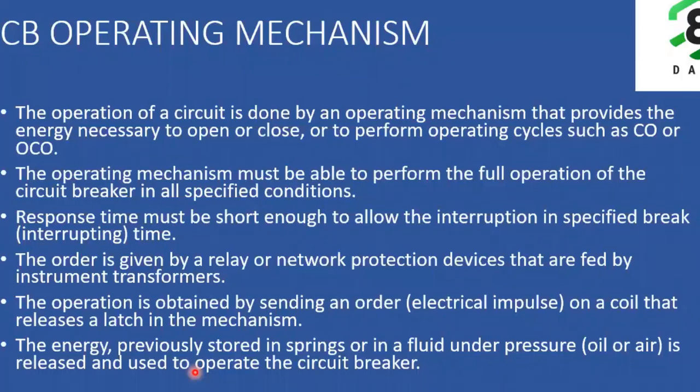So here the command for opening the breaker comes from the protection relay. Once the protection relay senses any fault, it gives a command to open the breaker, and this command is given to the breaker as an electrical command. Okay, it's an electrical pulse. So there will be a closing coil and a tripping coil. The tripping coil receives the command from the relay, and it releases a latch in the mechanism. Once it releases the latch, then whatever stored energy is there in the mechanism is used to operate the circuit breaker. The stored energy can be stored in springs or in a fluid under pressure. That depends on the type of the operating mechanism.